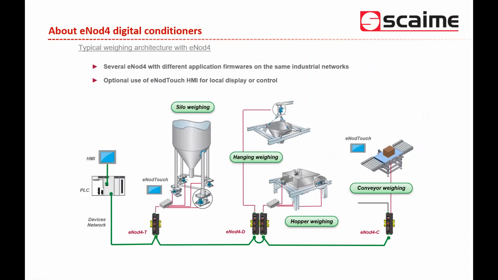Here you have a representation in which we've displayed an eNote4T for static weighing, silo weighing, connected on the network with other controllers: eNote4D, dedicated to batch dosing and batch filling with hopper systems, and on the same network an eNote4C, dedicated to conveyor weighing, so dynamic weighing.